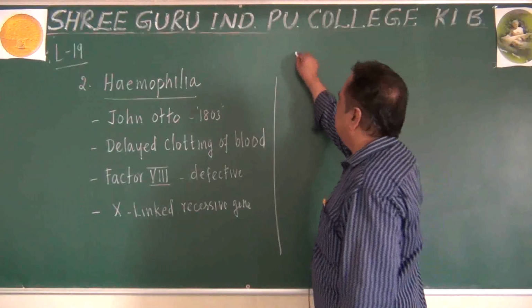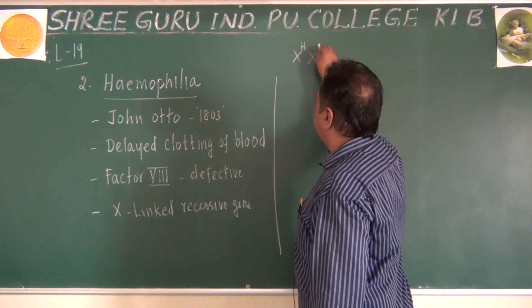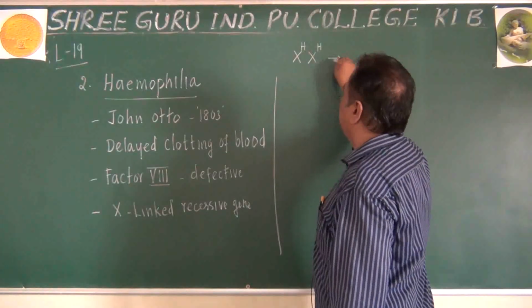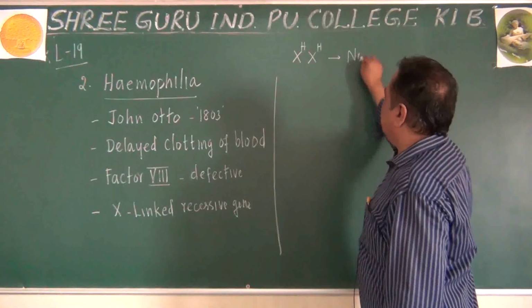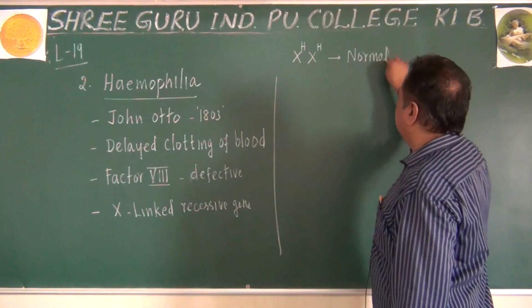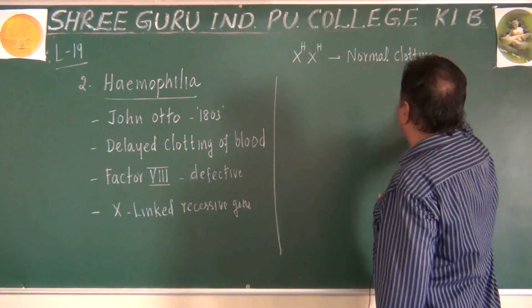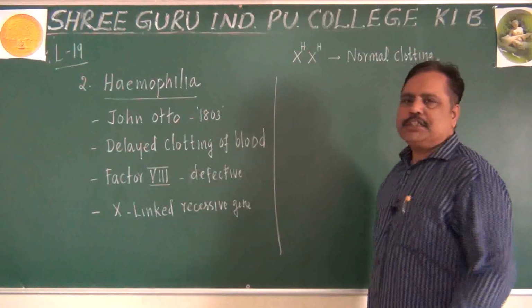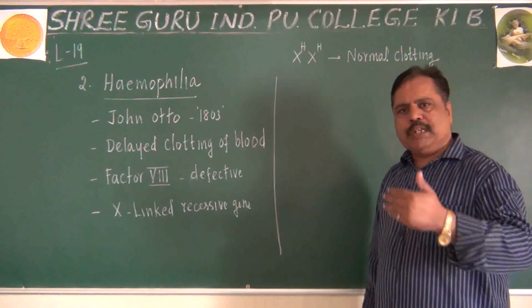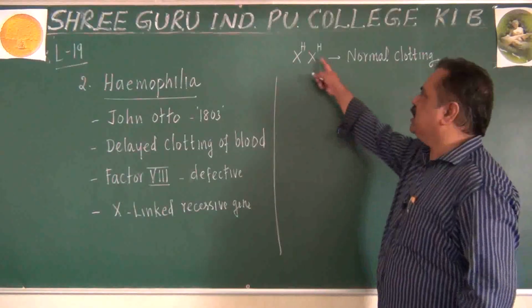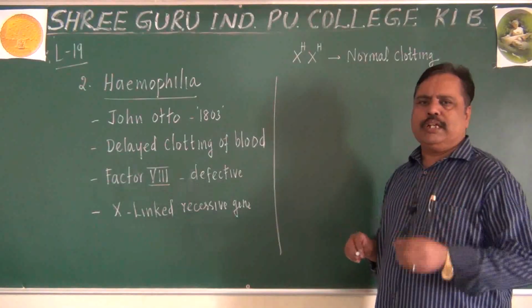Listen here. If a female has both capital H on her X chromosomes, she will have normal clotting. There won't be delayed clotting. She can live a long duration. Her lifespan will be increased definitely because she has normal clotting. Minor injuries cannot do her any harm.